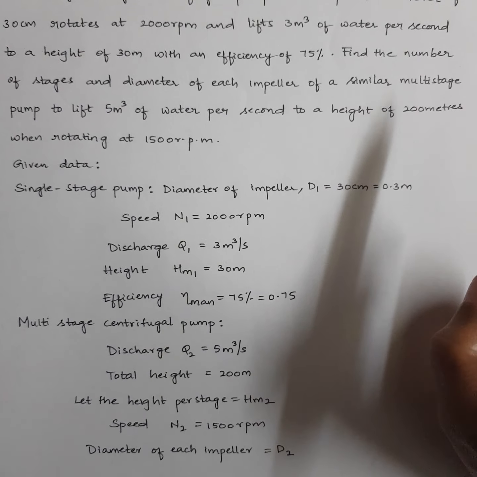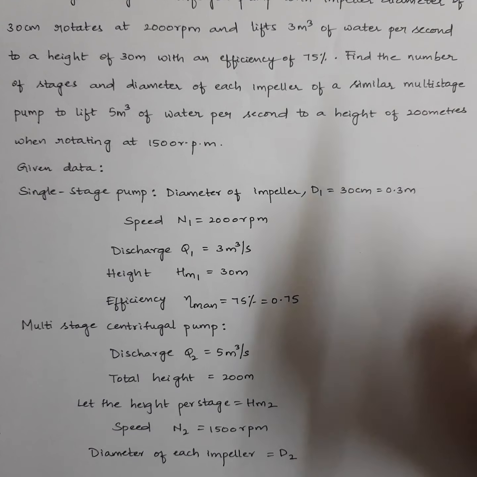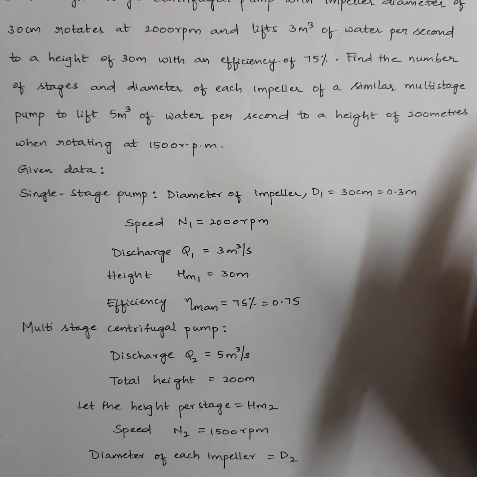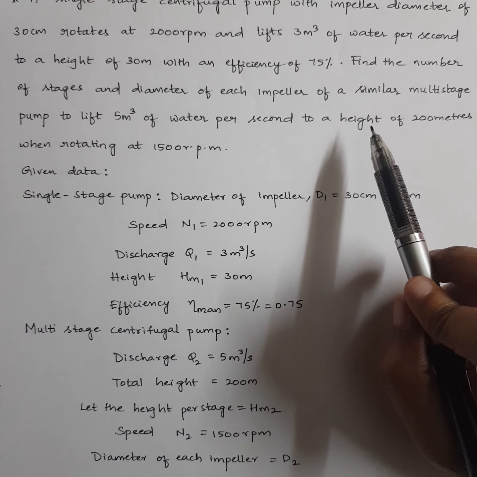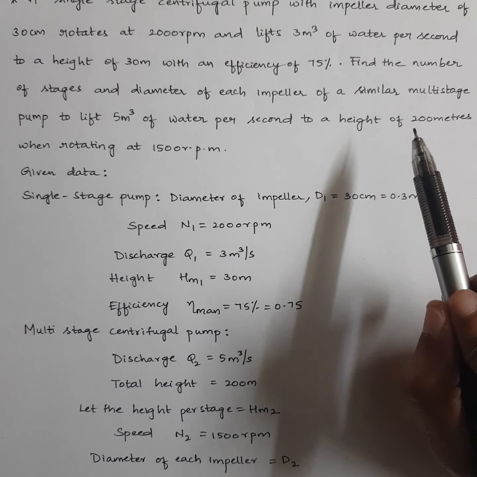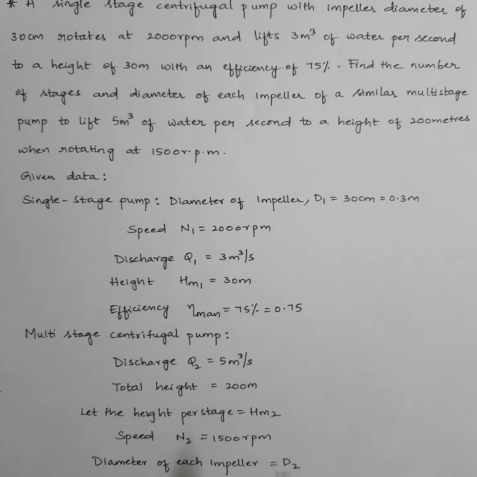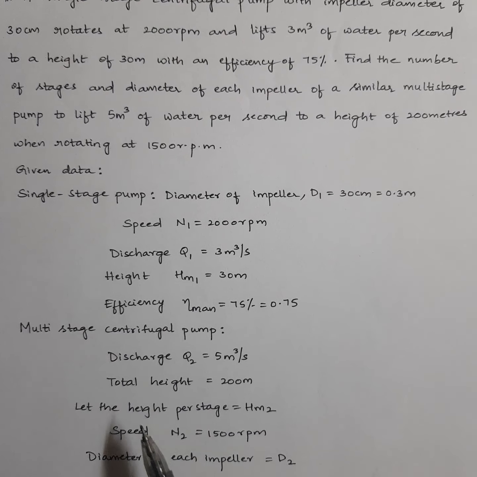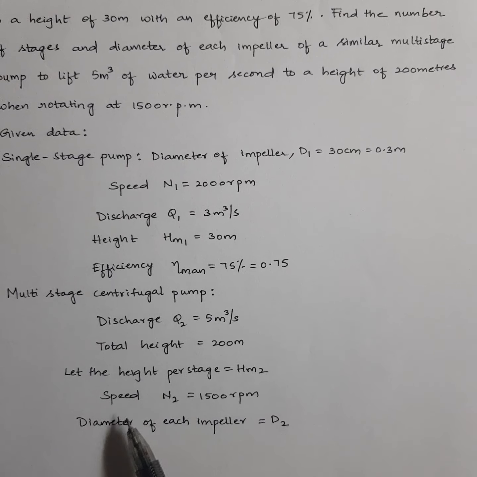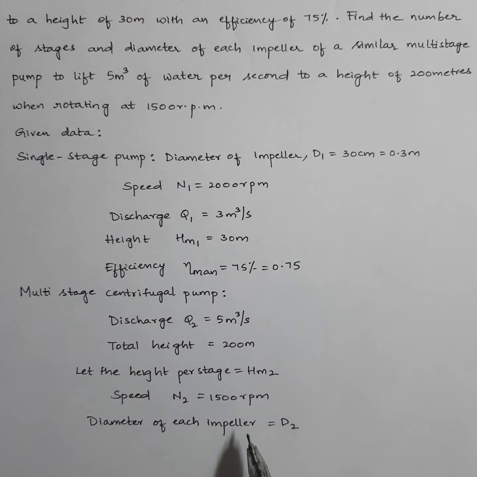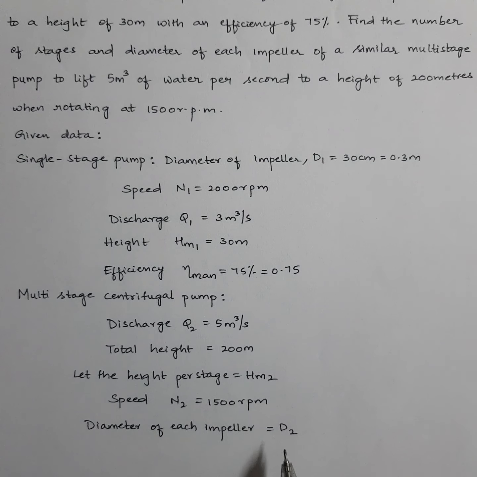Even in the earlier problem also you observed they gave us total head or total height. From there we calculated individual height and then we calculated number of stages the similar way. Okay, so when he gives question like this, find the number of stages, means he is giving us total height developed or total head developed. It is not individual head. So that's why total height is equal to 200 meters. So let height per each stage will be HM2. This is what we need to calculate. Next, speed is given, right? N2 is 1500 rpm. We don't know the diameter of the impeller, that is what we need to calculate. So I'll put diameter as D2.